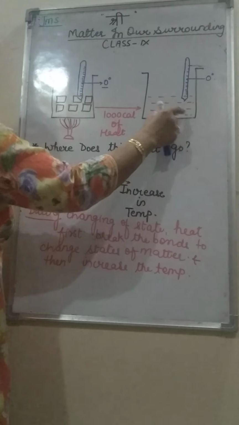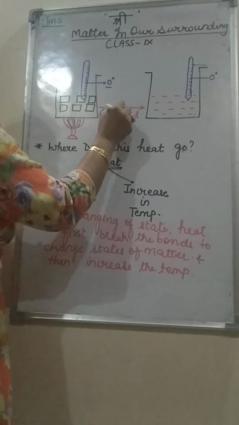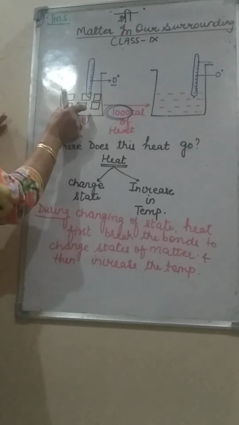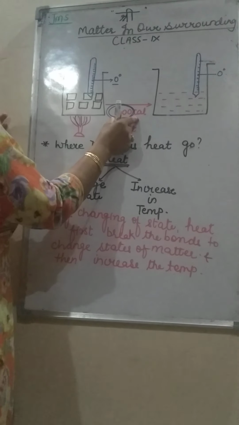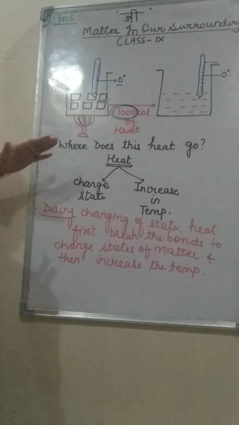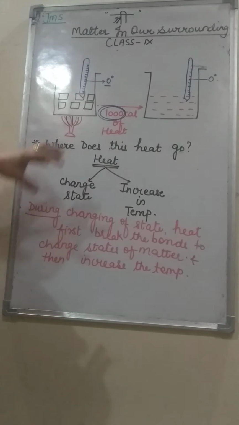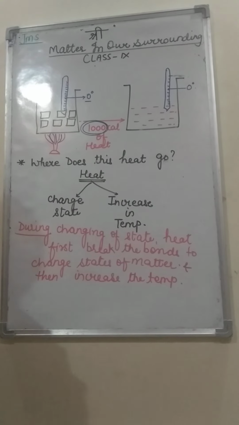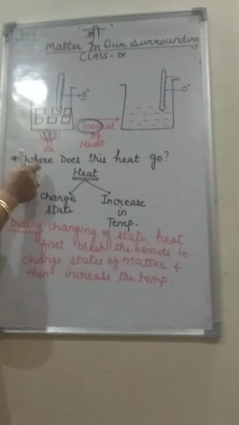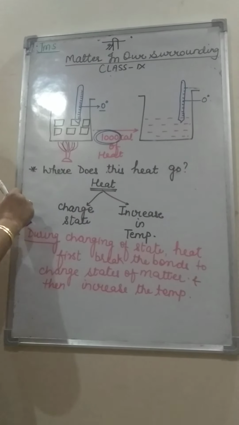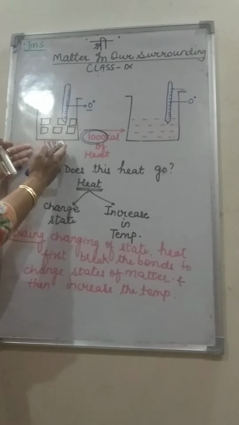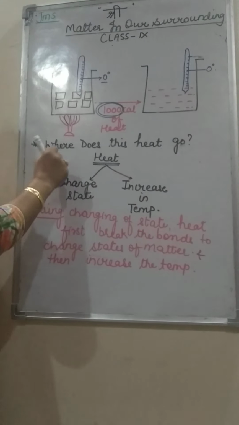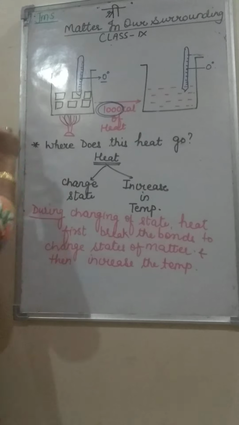Ice changes to water and we note that we have supplied 1000 calorie of heat. Now the temperature is same. Solid changes to liquid and the amount of heat given is 1000 calorie. Now this 1000 calorie is known as latent heat of fusion. Now, the question arises, where does this heat go? Suppose you have seen that I am heating this solid and this solid changes to liquid. The temperature remains same and we have supplied 1000 calorie of heat.